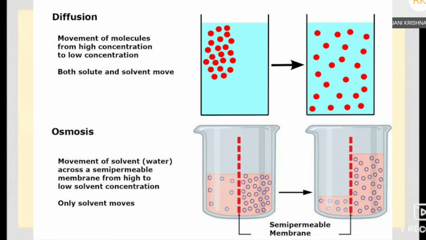So osmosis is the movement of water molecules, or diffusion of water molecules, across a semi-permeable membrane from a region of its higher concentration to lower concentration till it reaches equilibrium. At equilibrium, the two chambers will have the same water potential.